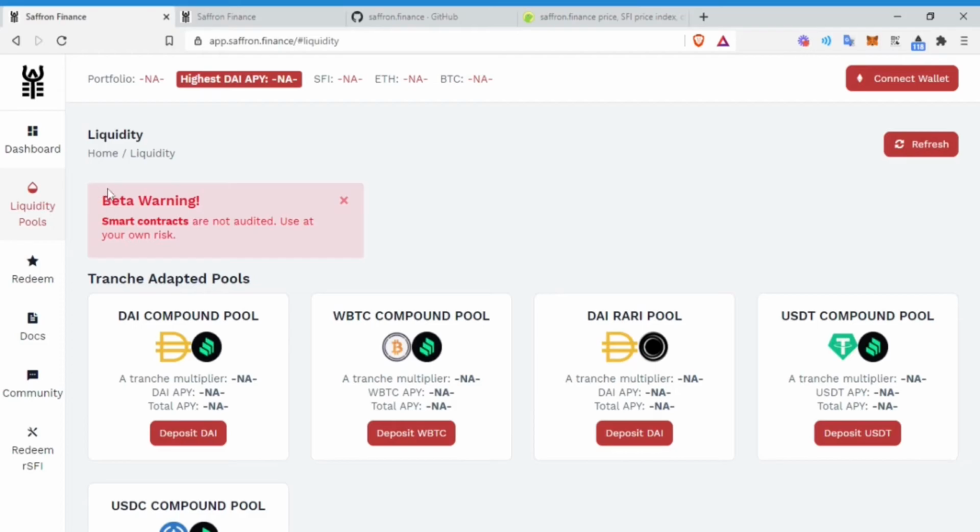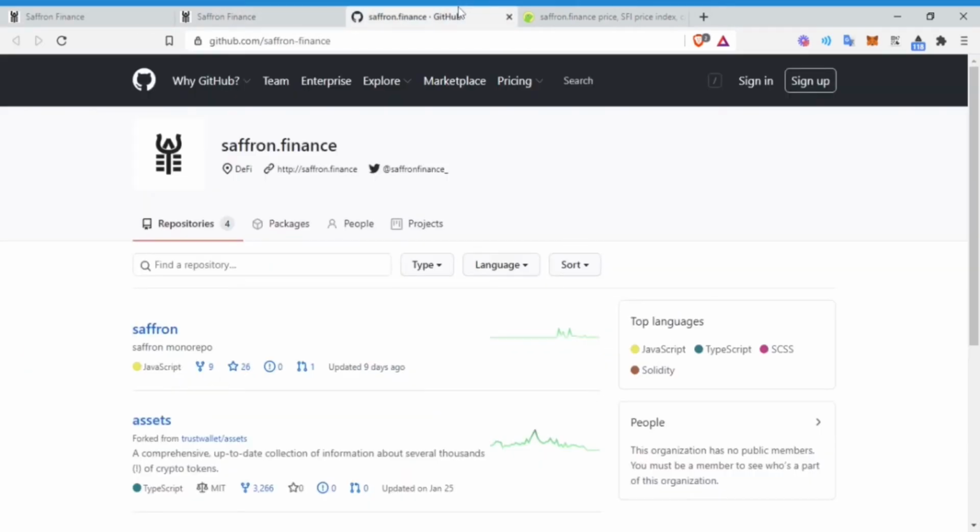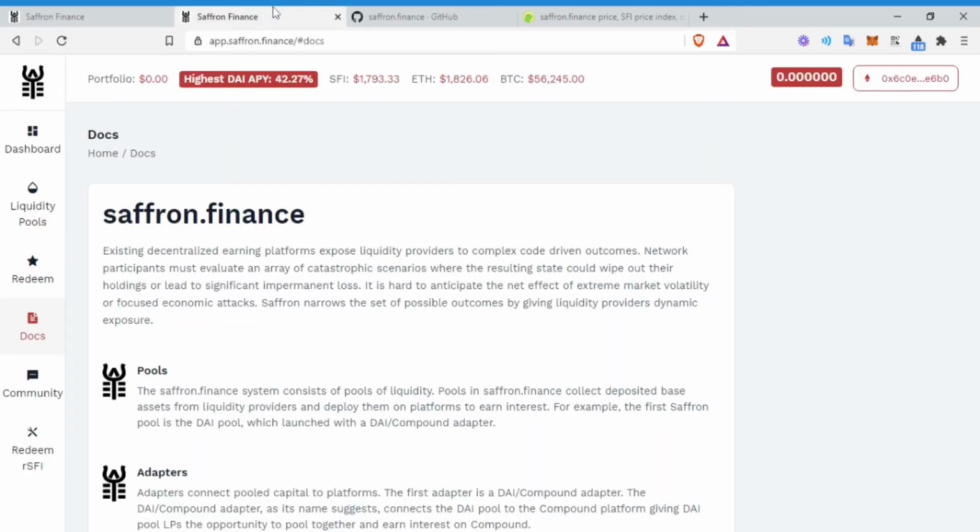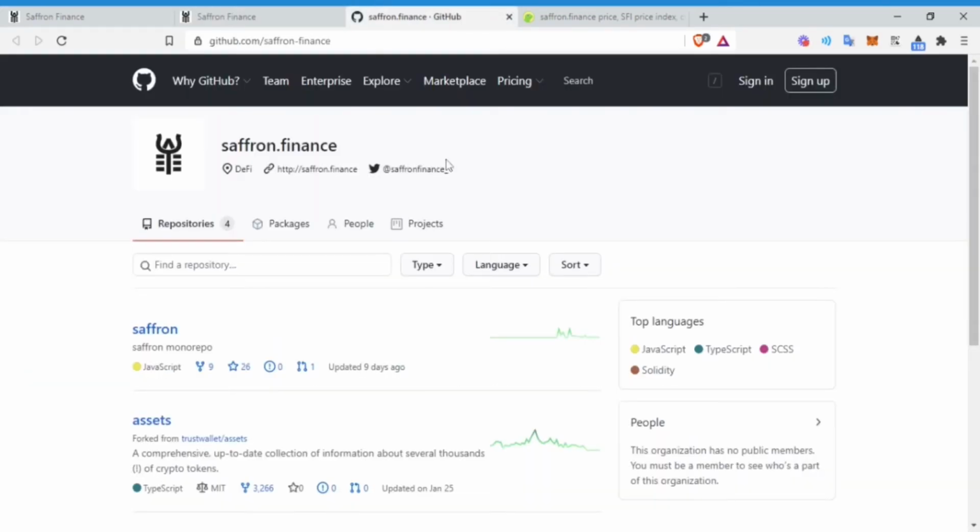Again, speaking of early, beta warning: smart contracts are not audited, use at your own risk. That's part of the thing here, guys. So I'm not even necessarily saying that you should interact with this. Do your own research, as always. That's why I always say, check the GitHub. Make sure you're checking their white paper, all these different things. Check the community, make sure they're active.